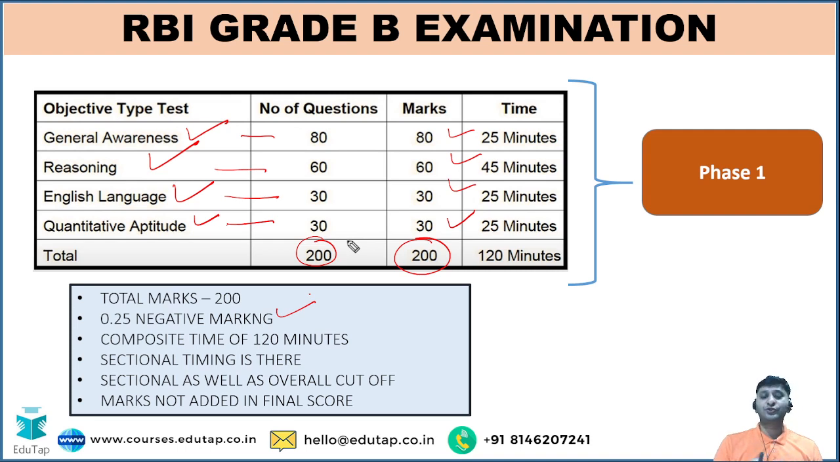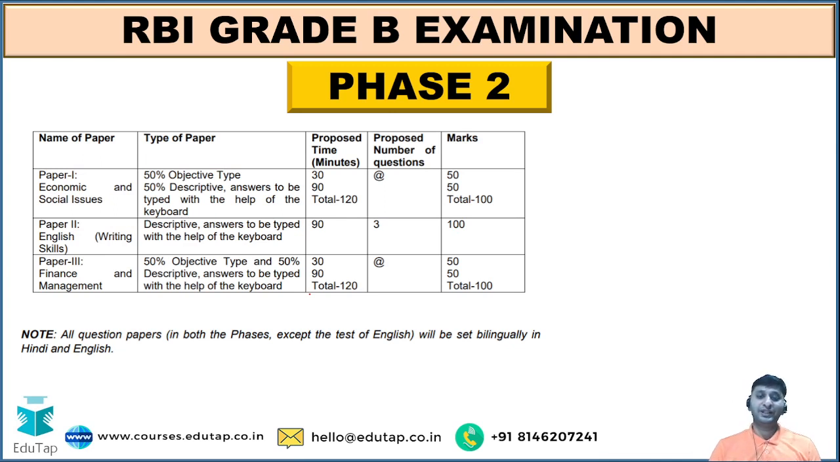The marks which you get in phase 1 will not be added in the final merit list, so it is just qualifying. You just need to qualify the sectional cutoff for each of the sections. Yes, there is a sectional cutoff in case you are not aware of that, and you need to clear the overall cutoff to clear phase 1. Once you clear phase 1, you will be eligible to sit in phase 2. Phase 2 has 3 papers.